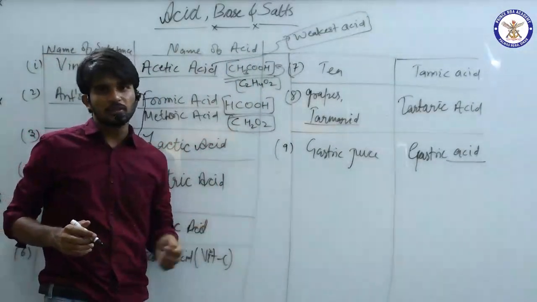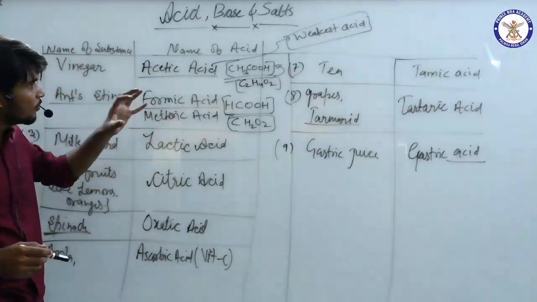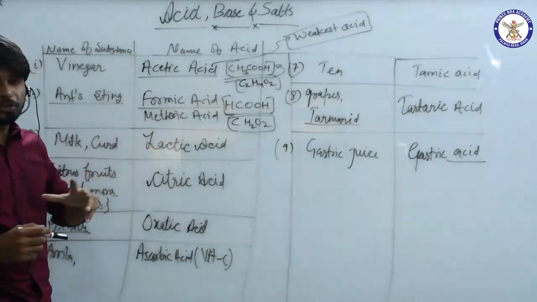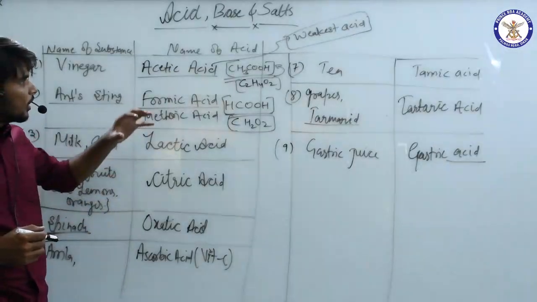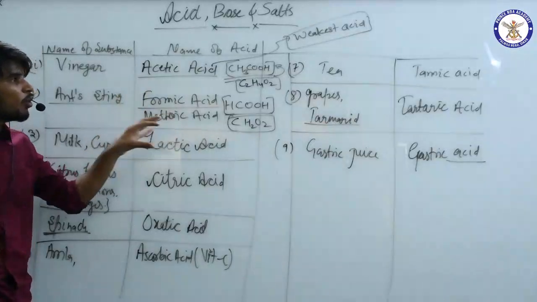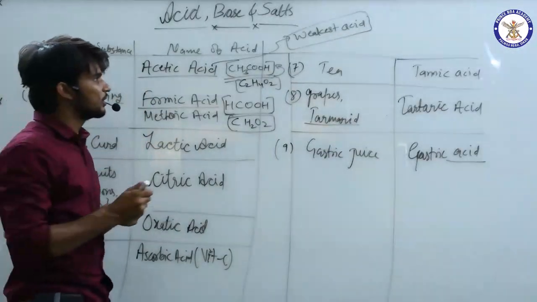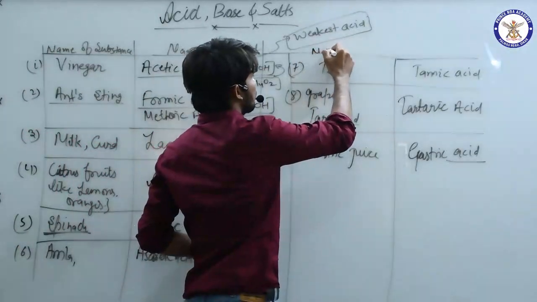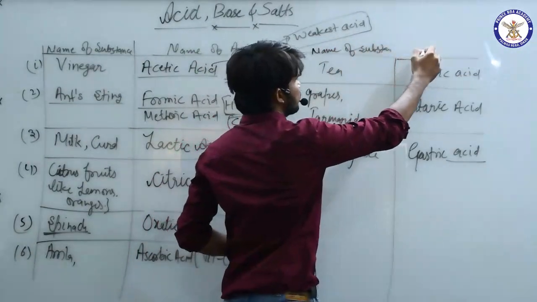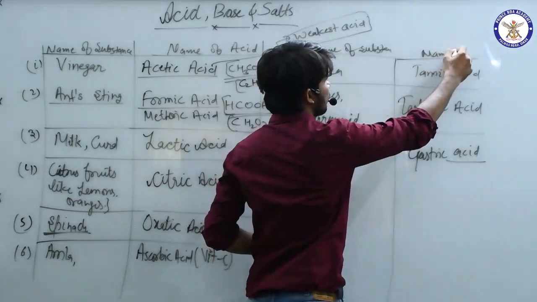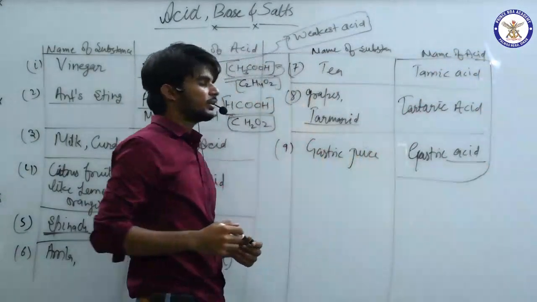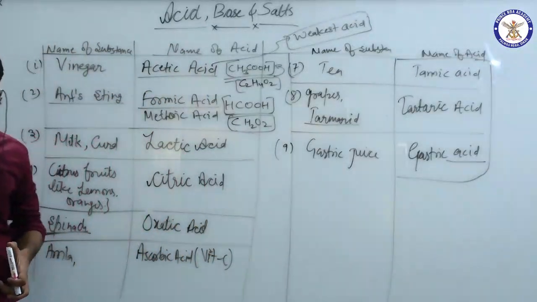So in this section we have seen some important substances in which these acids are present. This is the name of the substance, and this is the name of the acid.